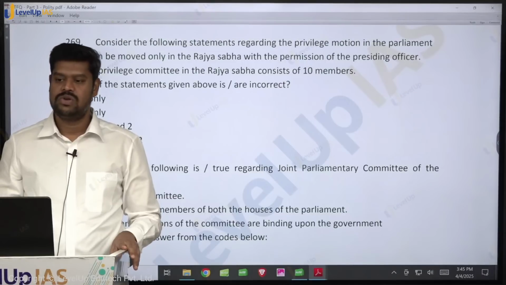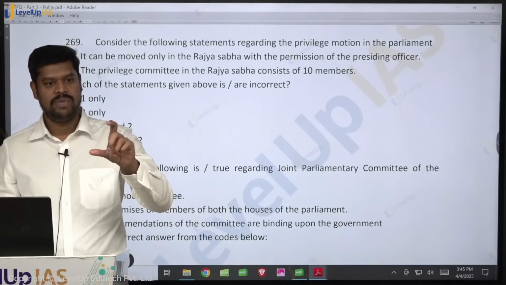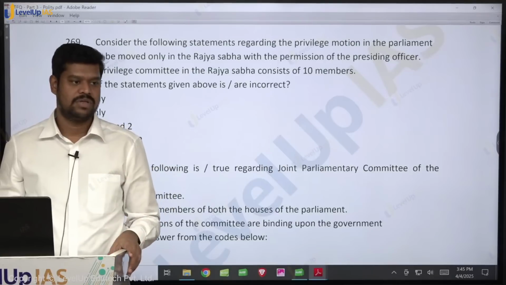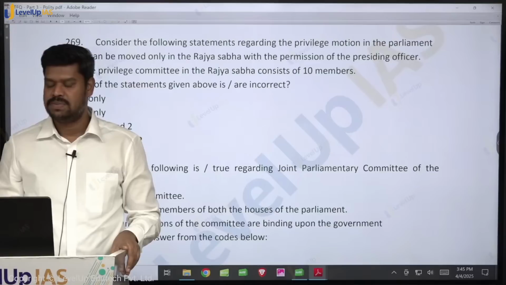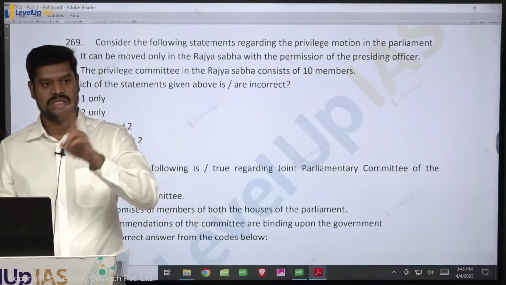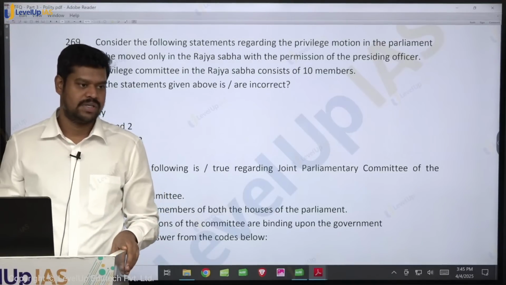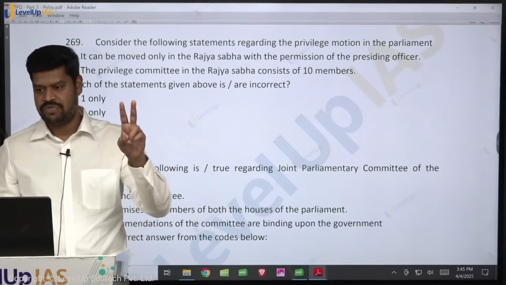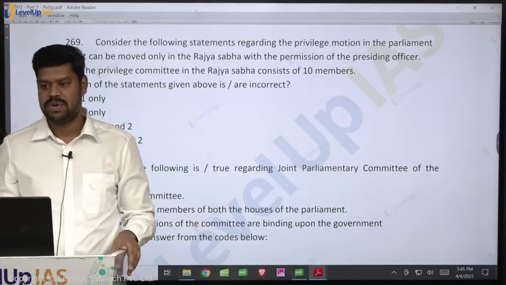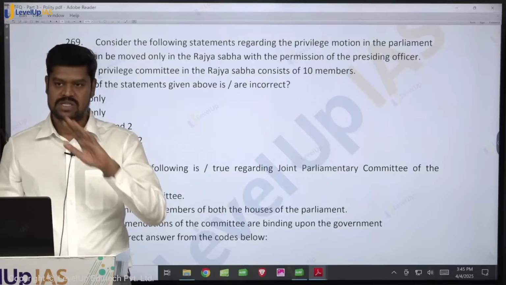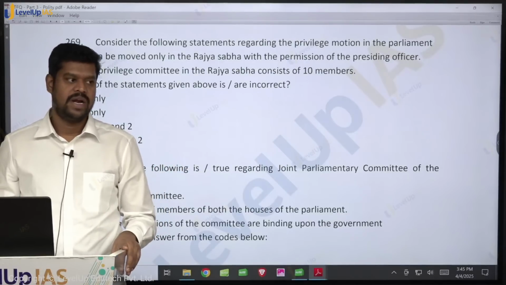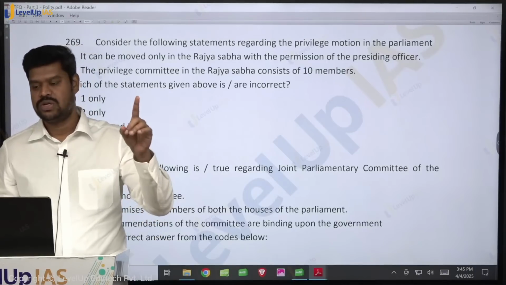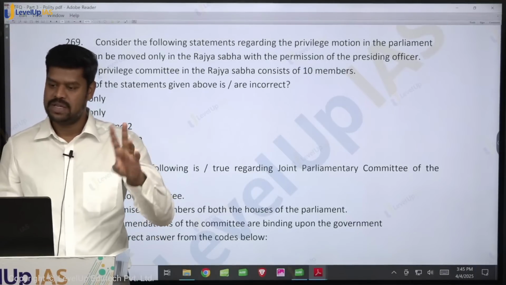Once a notice is admitted, the matter will be taken up by the privilege committee, because the committee has to study this particular matter. Both the Lok Sabha and Rajya Sabha have their respective privilege committees. In the Lok Sabha, it has 15 members. In the Rajya Sabha, it has 10 members. All these members are nominated. There is no election to this privilege committee. The chairperson is usually nominated by the presiding officer.